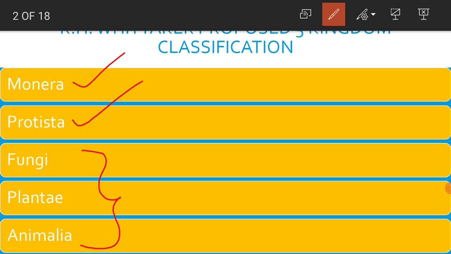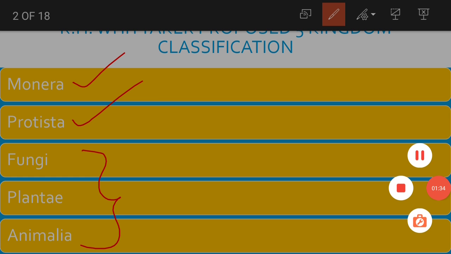So, Monera includes only prokaryotic organisms, whereas Protista, Fungi, Plantae and Animalia include eukaryotic organisms, but Protista include only eukaryotic unicellular organisms, whereas Fungi, Plantae and Animalia are represented by eukaryotic multicellular organisms.